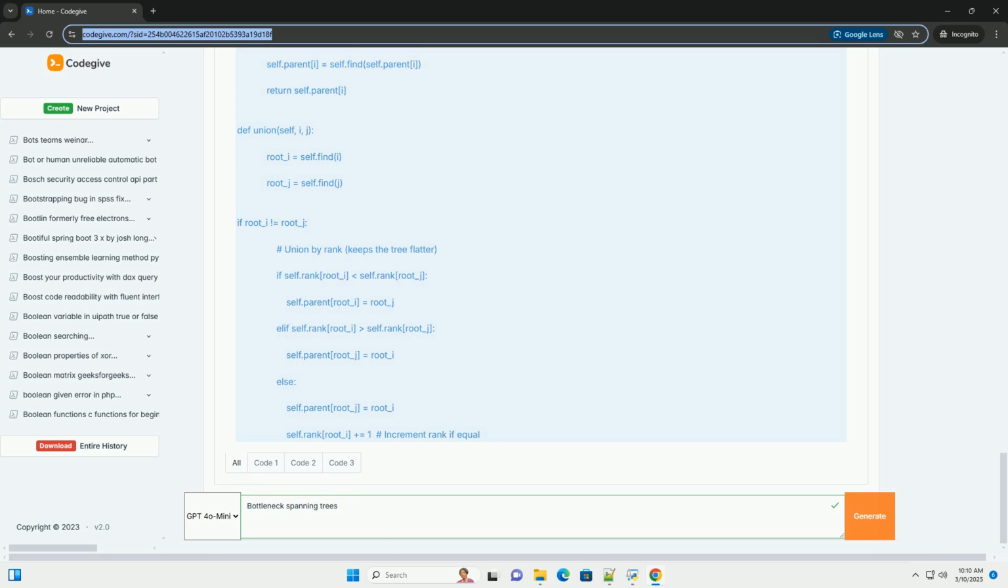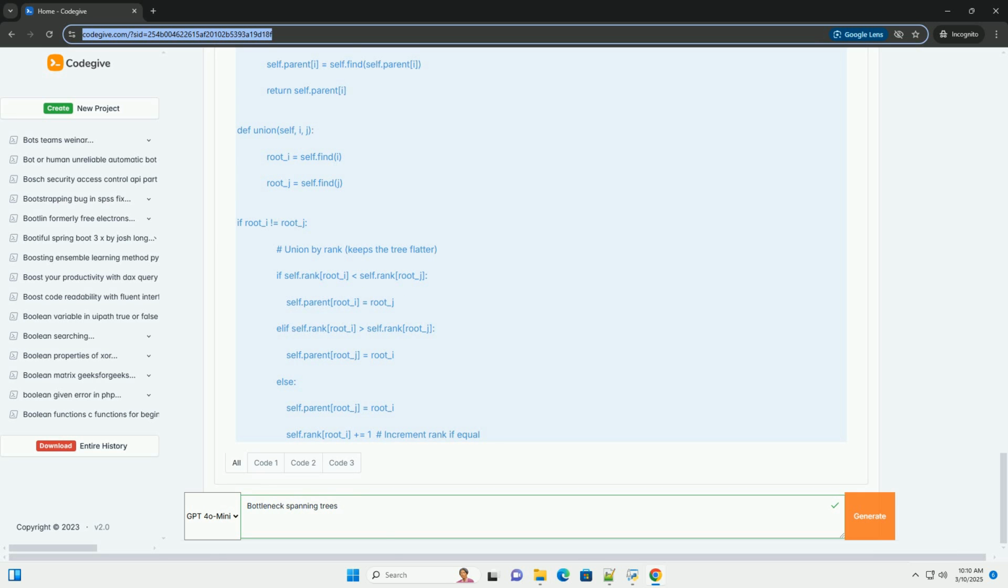Code example: Python with Kruskal's algorithm. This example will use Kruskal's algorithm to find the bottleneck spanning tree. We'll use the networkx library for graph representation and a union-find data structure for efficient cycle detection. Explanation of the code: